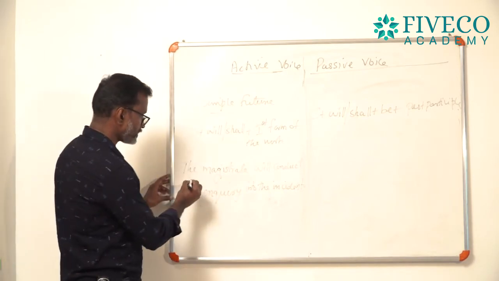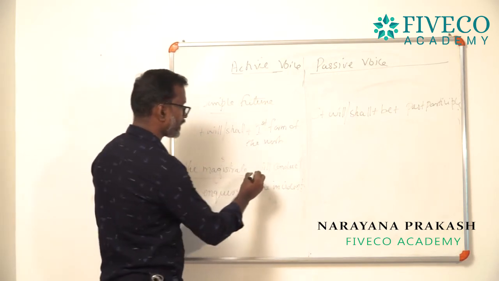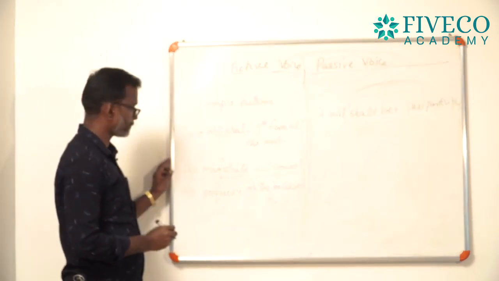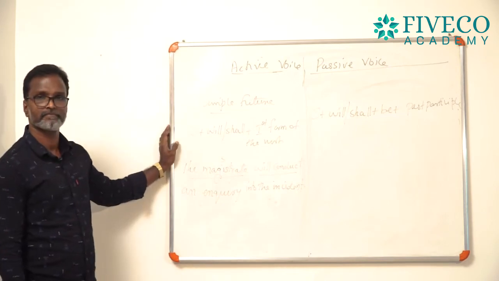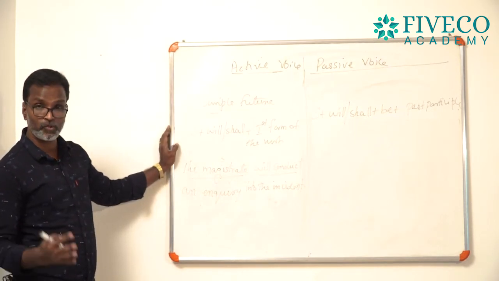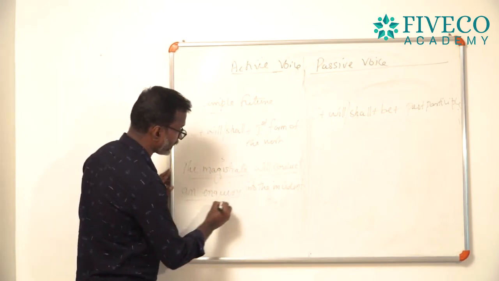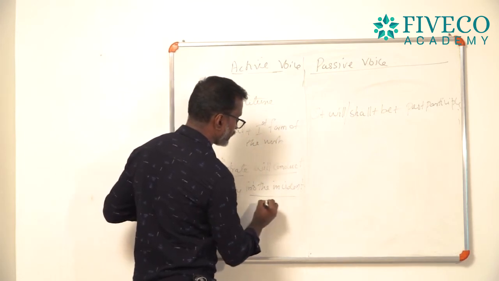So, in this sentence, the magistrate is a subject. Will conduct, that is auxiliary verb with a main verb. An enquiry into the incident, I mean, two objects are given. The first object is called the indirect object and the second object is called the direct object.